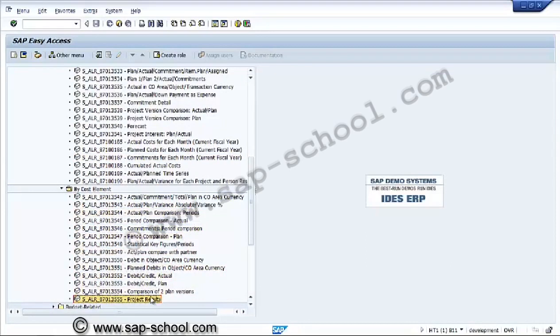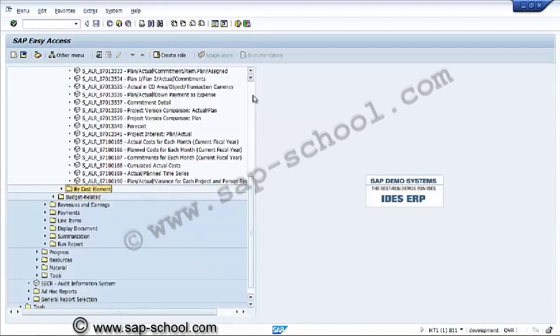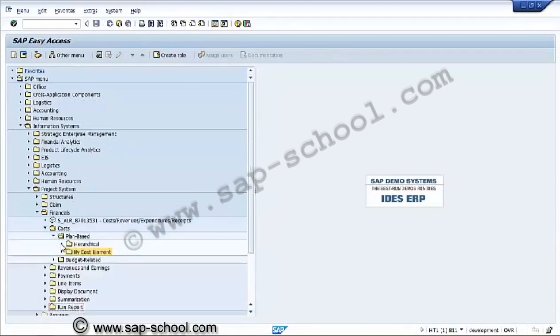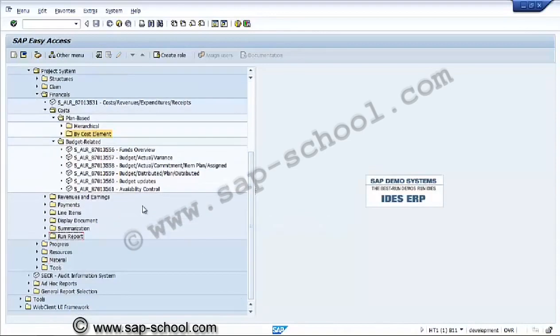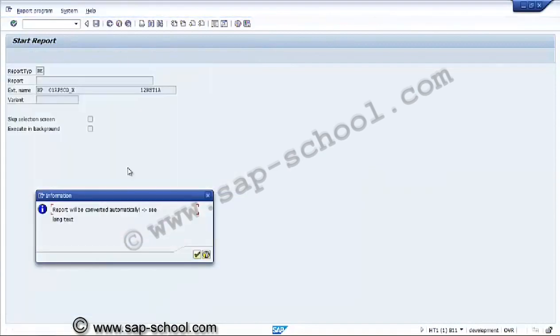Project results, actuals, these are all actuals. Once the execution has been taken, then we'll come and see all these reports. The planned is also compared with the actuals. Now we'll see the budget reports. This will be the main report. We can see what budgets have been allocated, what are released, and what are assigned. We can see from there.